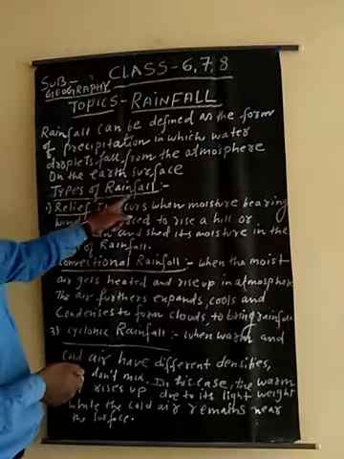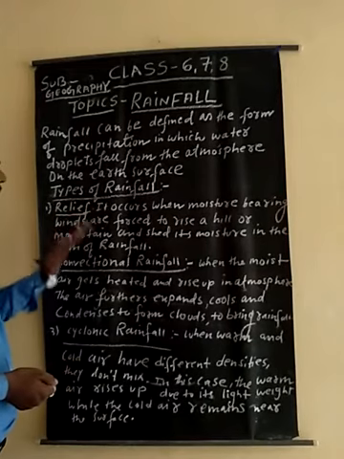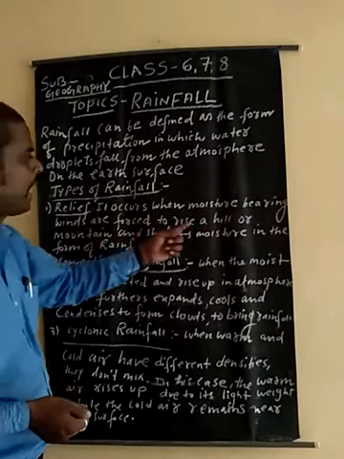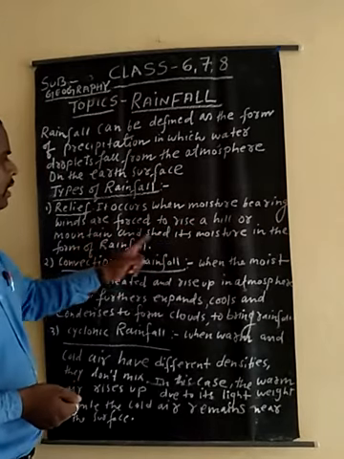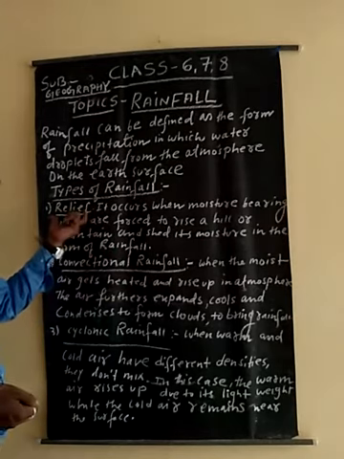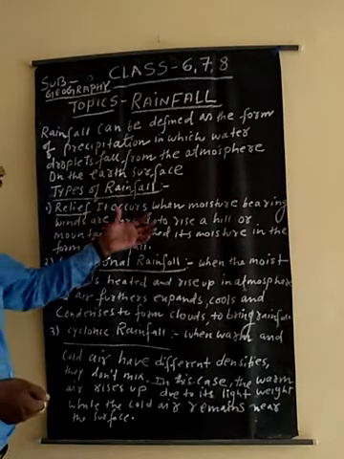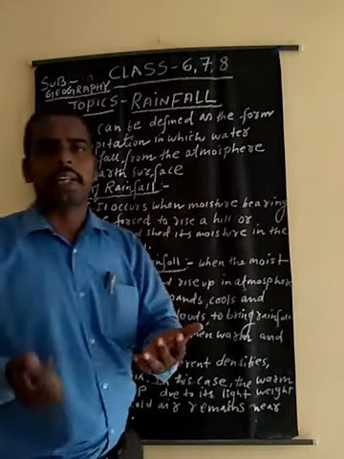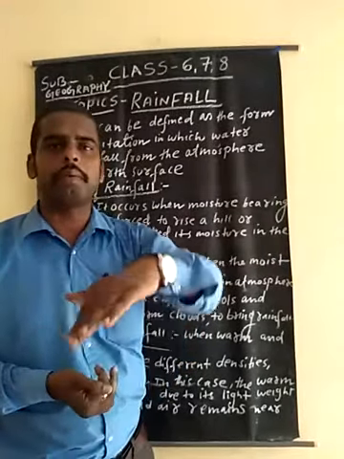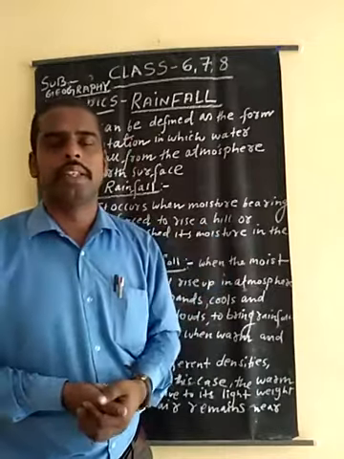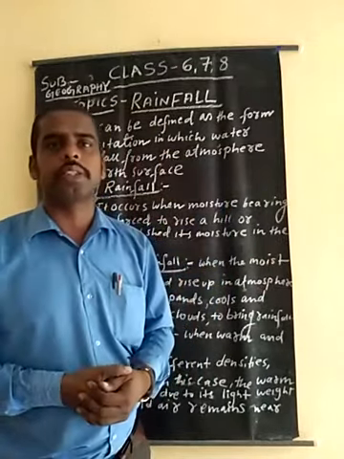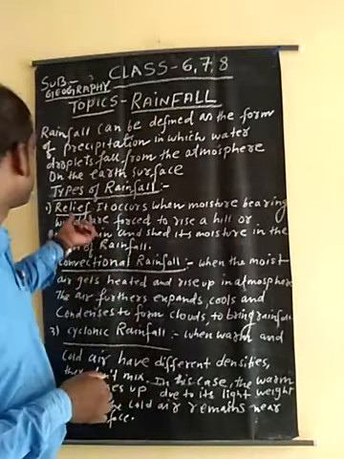First, the types of rainfall. The first one is relief rainfall. You know what relief rainfall is? It occurs when moisture-bearing winds are forced to rise over a hill or a mountain and shed their moisture in the form of rainfall. Relief rainfall means the moisture-bearing winds take the moisture up above the hill or mountain, and it forms a moisture-laden wind towards that area. This process is known as relief rainfall.